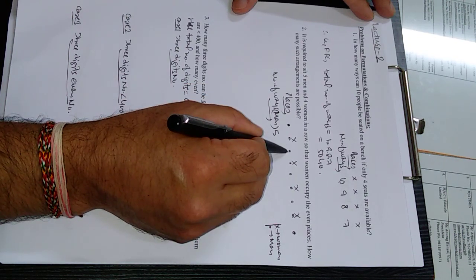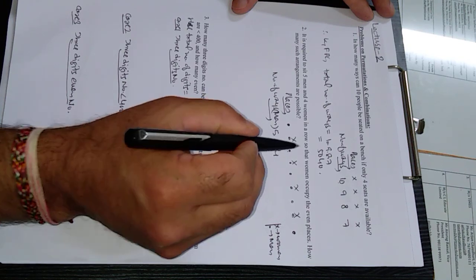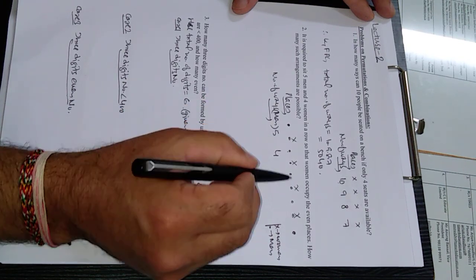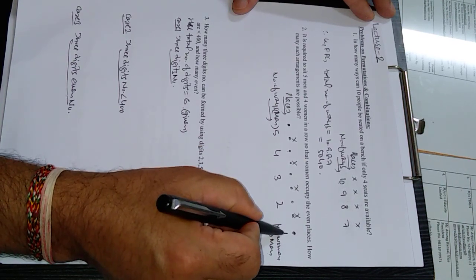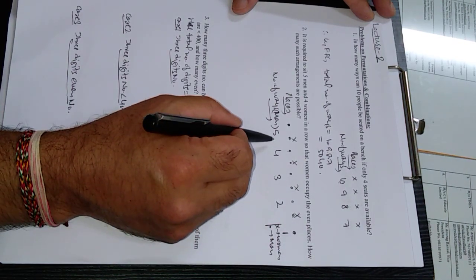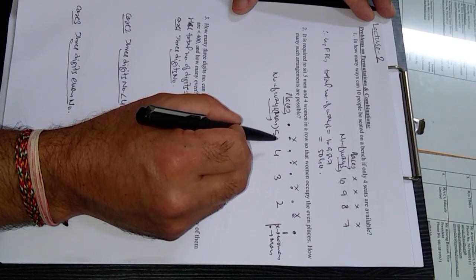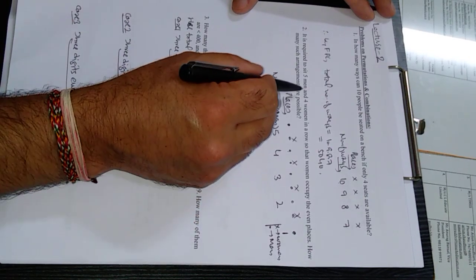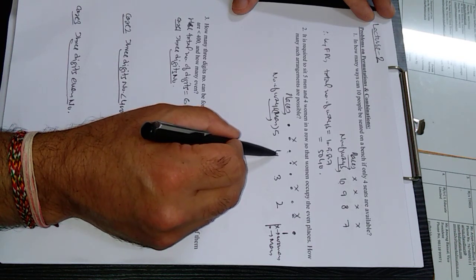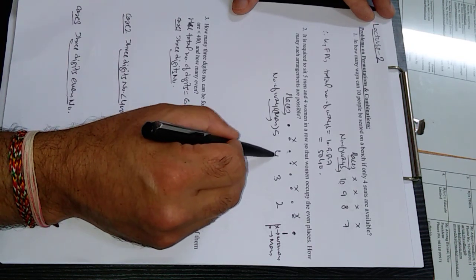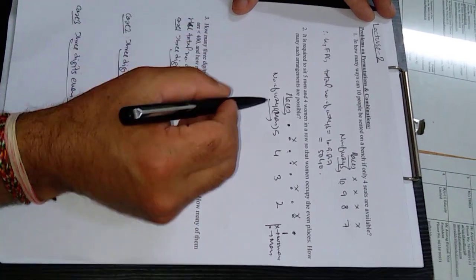Now the second place of men, that is the third place, can be filled in 4 ways. This place can be filled in 3 ways, this place in 2 ways, and this place in 1 way. First of all, I am filling only the places which are occupied by men, because when we reach the second place, we are left with only 4 men. So there are 4 options for filling this second place.